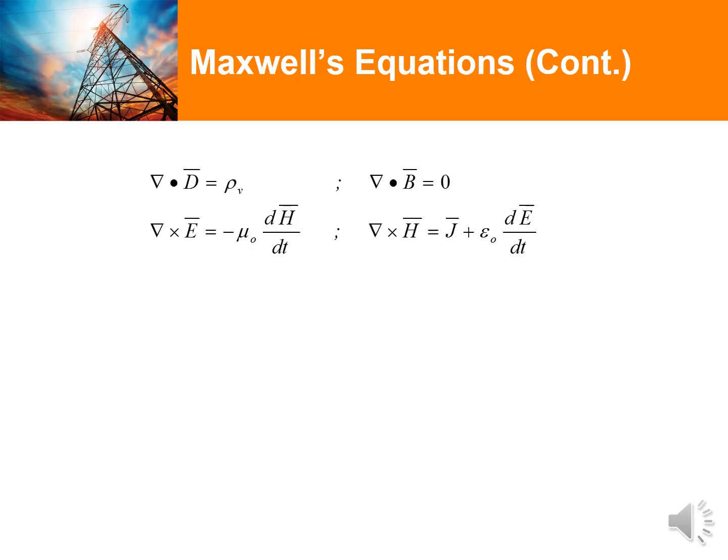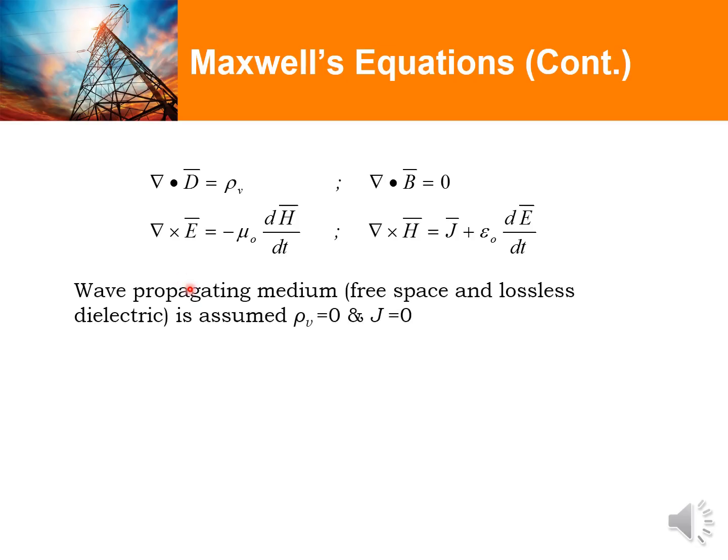For our electromagnetic wave propagation analysis, we would first begin with a free space medium. In a free space medium, we would assume first there is no free charge. Therefore, rho v is equivalent to 0. Given that J is equivalent to sigma E, and E is also 0 given there is no free charge, J would also be equated to 0.